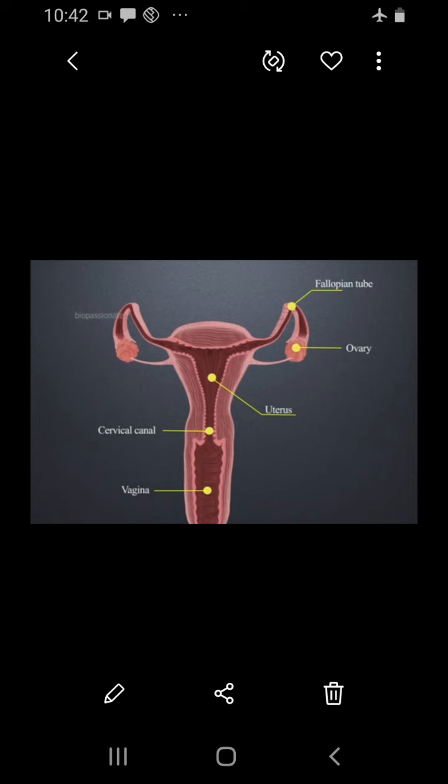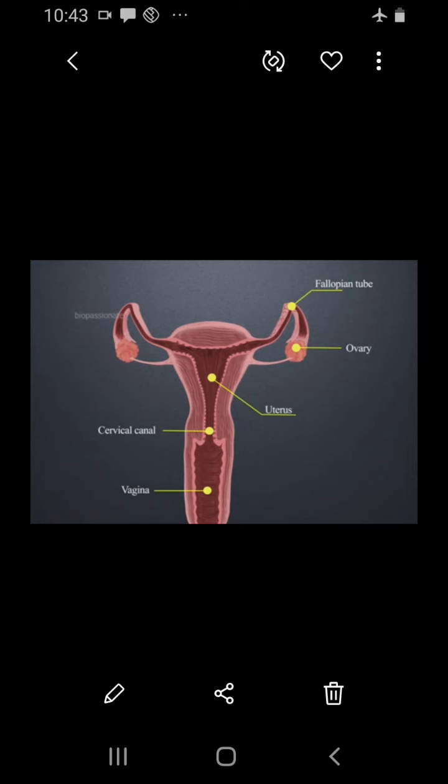A mature ovary contains a large number of ova in different stages of development. The next organ is the fallopian tube. The fallopian tubes are a pair of tubes originating from the uterus, one on either side. They have finger-like projections called fimbriae lying near the ovary.